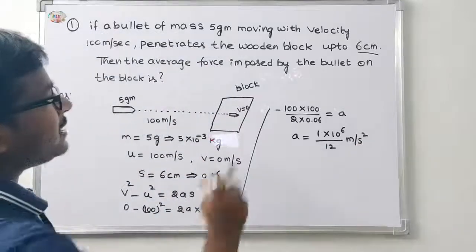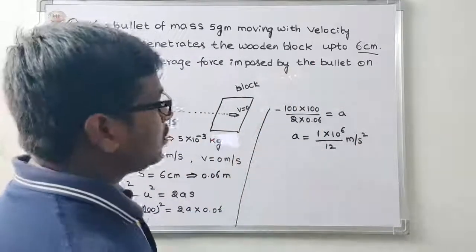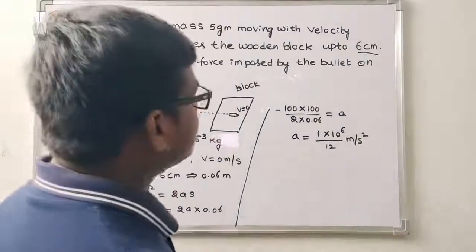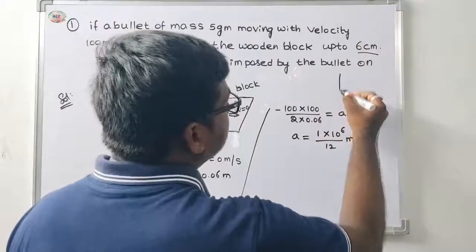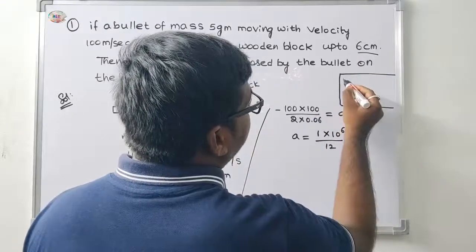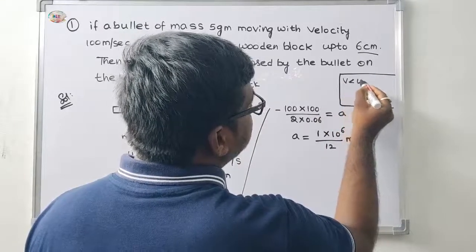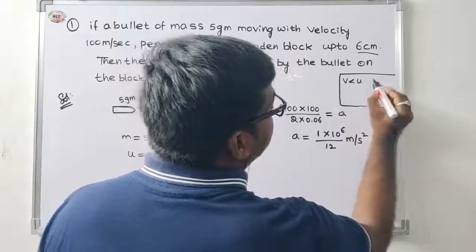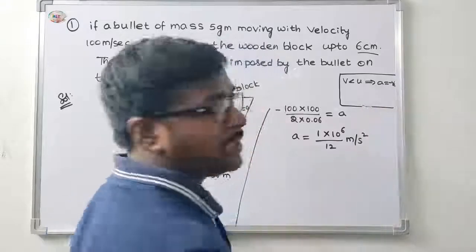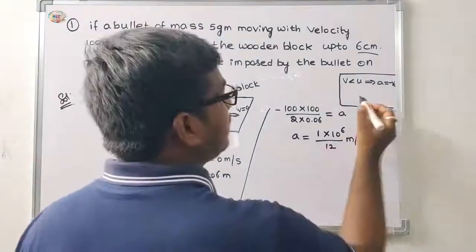Then the average force imposed by the bullet. Already discussed in the previous sessions, there are 3 conditions. What are the conditions? Final velocity less than initial velocity, then acceleration is negative.